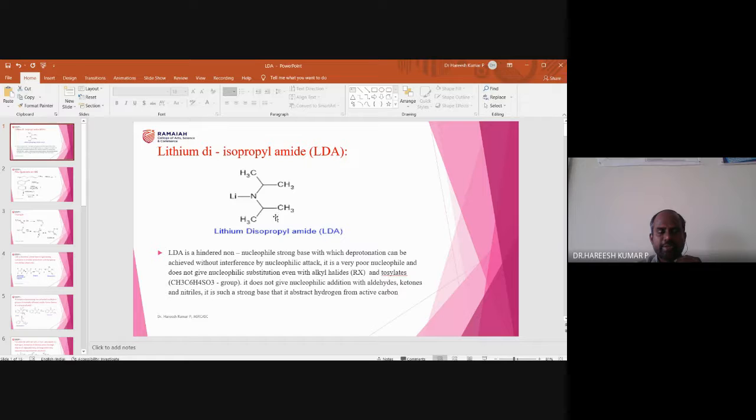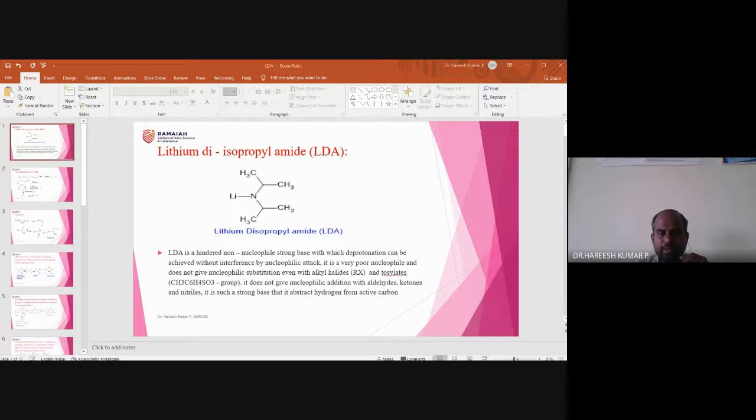So LDA will act as a strong base, but not as a nucleophile. That is the thing you need to remember. LDA is a strong base, but not a nucleophile. Whereas sodium hydroxide or potassium hydroxide are bases as well as nucleophiles. So that difference you need to remember.